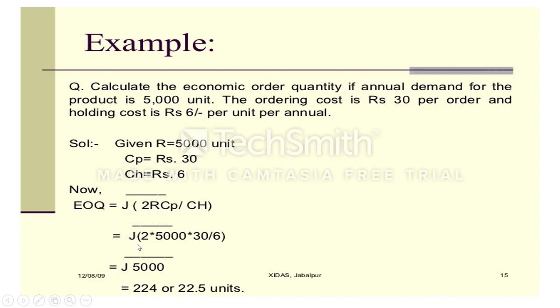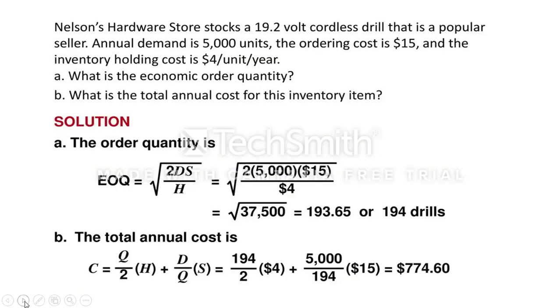Then after simplifying this, you will get 22.4, so 22.5 units. So this is the economic order quantity. This is a very simple problem. Next problem: along with EOQ, we are going to calculate the total cost also.